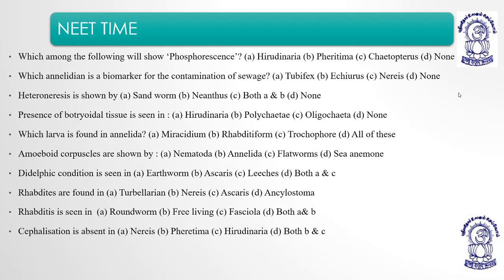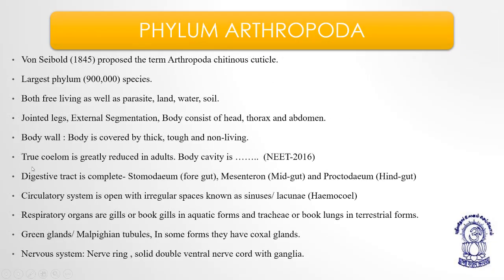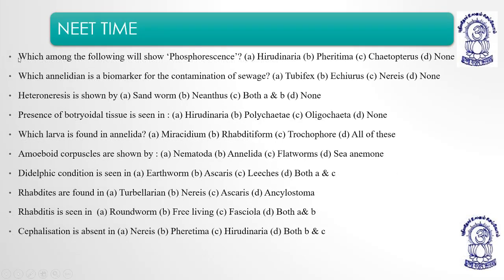We are going to start with the quiz time, and as I have explained in the previous lecture, it's not tea time. So we are going to start with the very first question: which among the following will show phosphorescence? The word phosphorescence basically means bioluminescence, I have already told you. Living organisms which emit some specific kind of electromagnetic radiations, means they emit light.